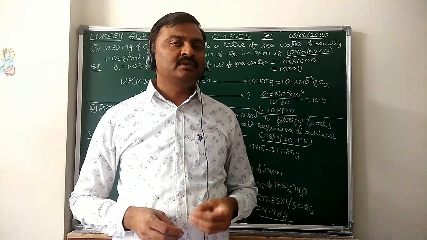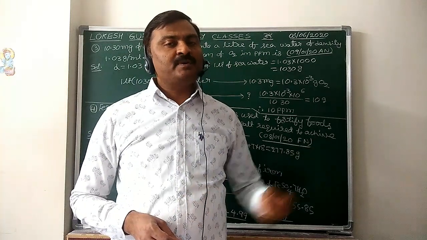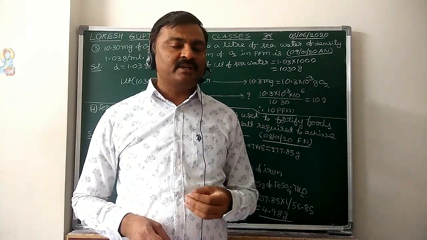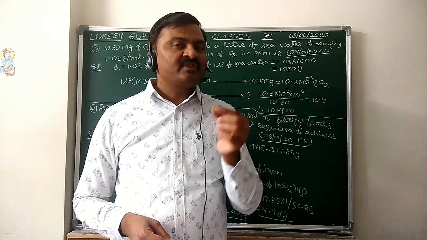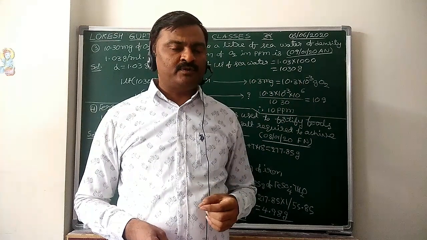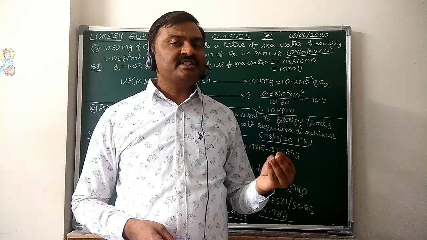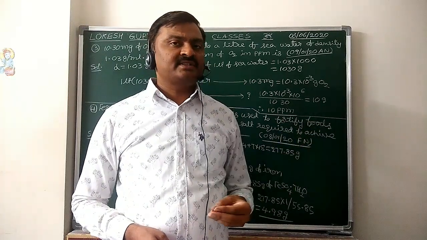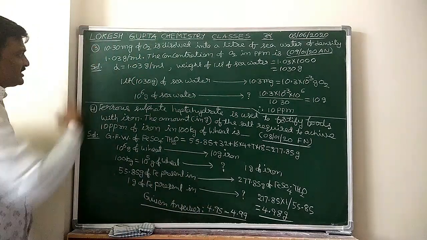For example, urea concentration in municipal tap water is 6 ppm. Means what? 6 grams of urea present in 1 million grams of the municipal tap water. 1 million grams means 10 to the power 6 grams, that is equal to 1000 kgs. So first you have to know that definition. Now come to the questions.